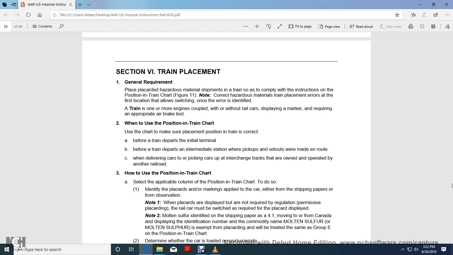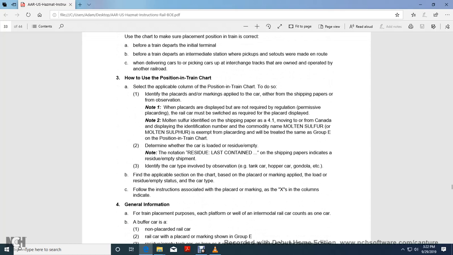This applies when delivering cars or picking up cars at interchange with another railroad. 3. How to use the position in train chart: select the applicable column in the position in train chart. To do so, identify the placard marked, applied to the car, or whether the shipping paper indicates the order of operation. Note 1. Placards that are displayed but not required by the regulation are permissive placards. The rail car must be switched as required with the placard displayed. Note 2. Molten sulfur identified on the shipping paper, 4.1, moving from Canada, displaying the identification of the commodity as molten sulfur. Except for the placard, it will be treated as Group E on the position in train chart.